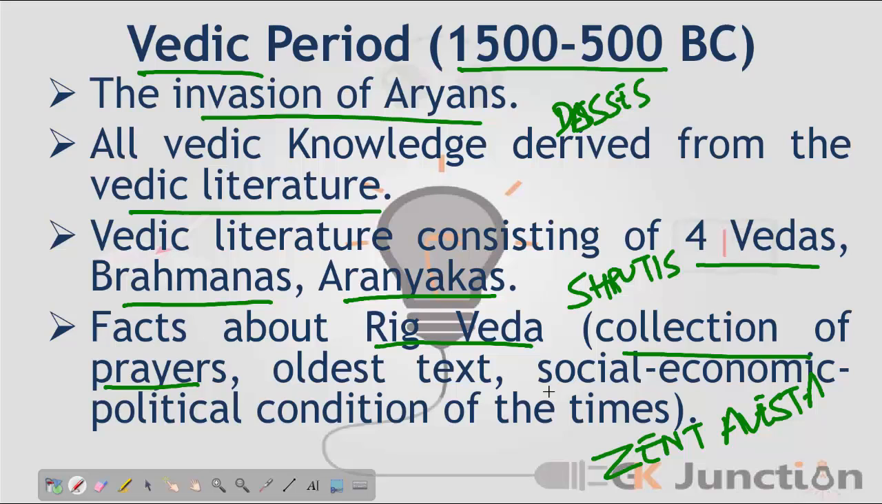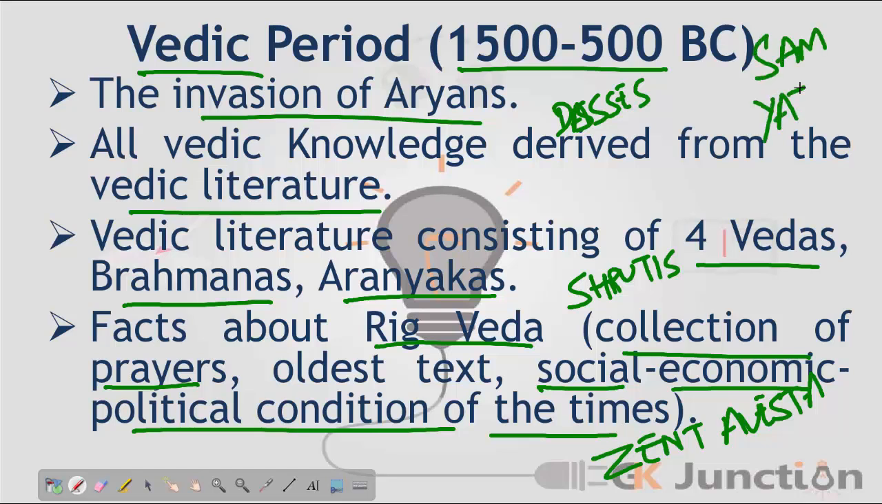The Rig Veda describes the social, the economic and the political condition of the times. What those conditions were, we'll discuss that too. Talking about the other Vedas. Firstly, we've discussed the Rig Veda. Secondly, the Samveda. Then the Yajur. And the fourth is the Atharva.